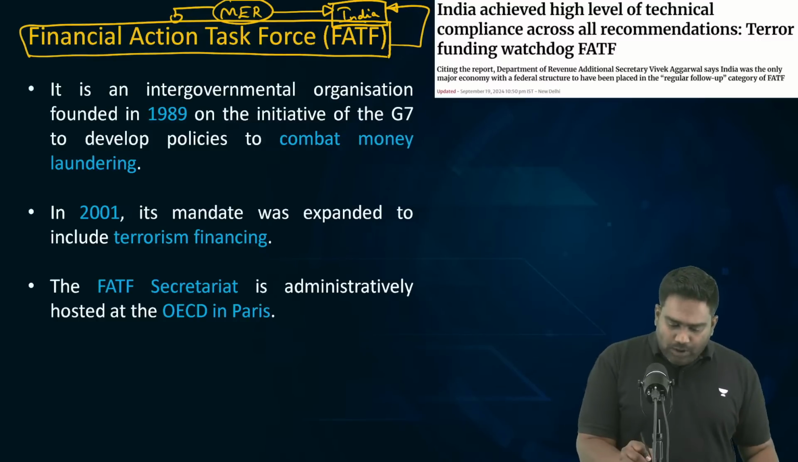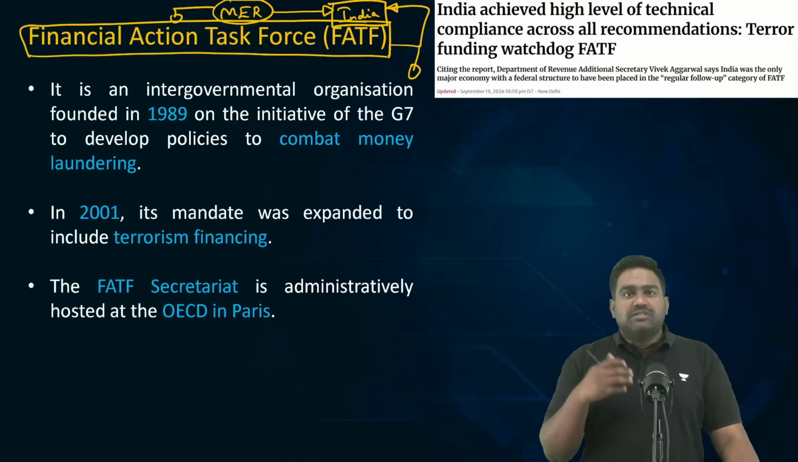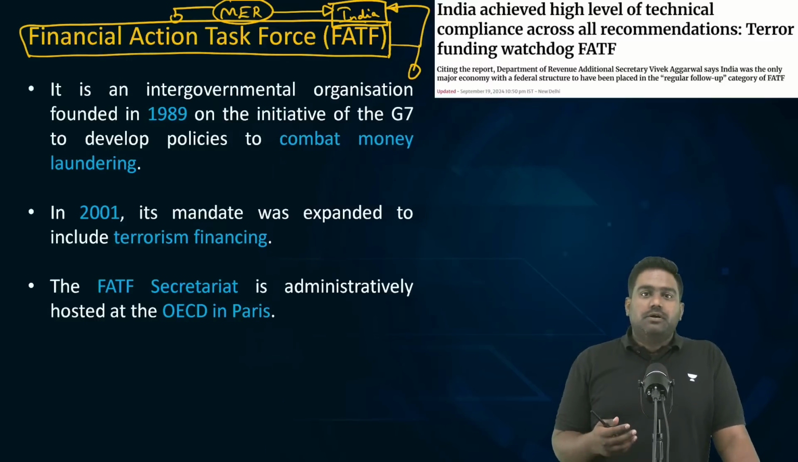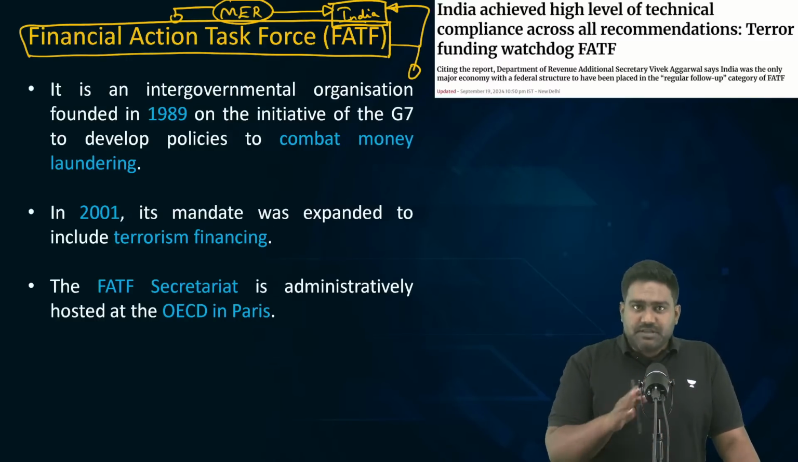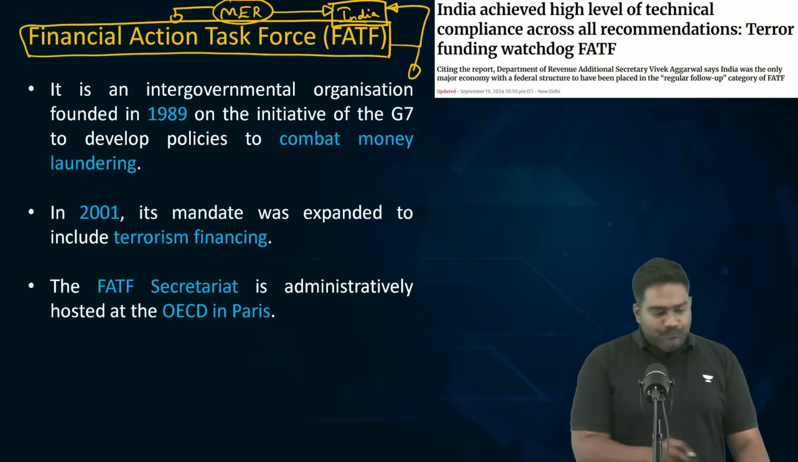So let's understand, what is FATF? When was it set up? What is its objective? What does it do? And what is India's relations with FATF? This is something we'll study before we take up a MCQ.